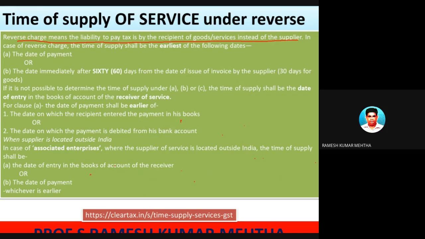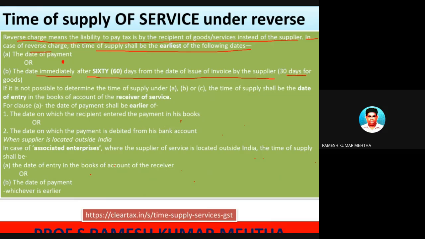So already I have discussed. In case of a reverse charge, the time of supply shall be the earliest of the following dates. One is the date of payment. So just now we told that he has to pay 10 lakh rupees. On what date is he paying the money towards those supplies made by the agriculturist? Two, the date immediately after 60 days from the date of issue of invoice by the supplier.